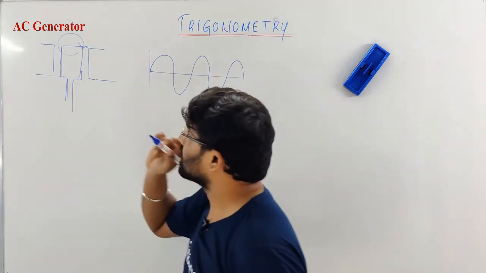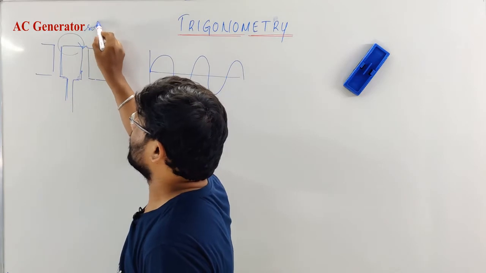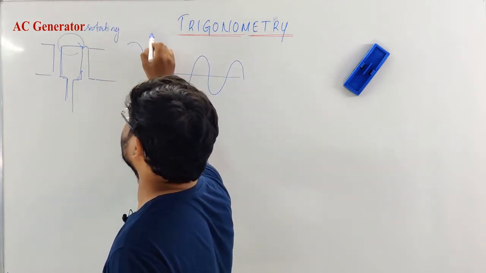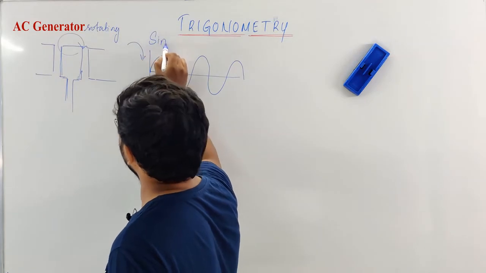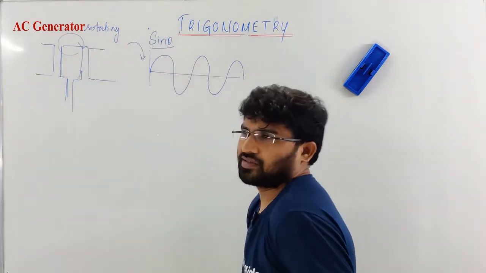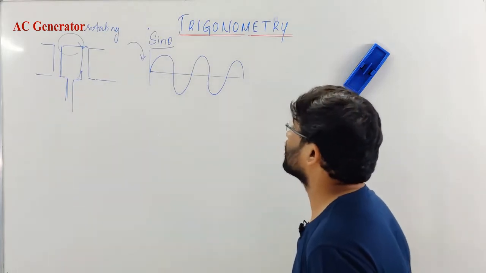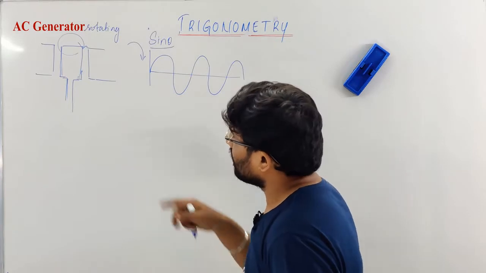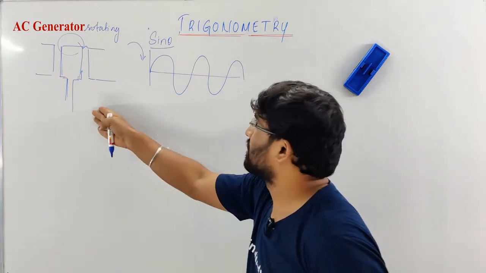So what I'm saying is, something which is rotating can be converted into one of the trigonometric functions, which is known as sine theta. I'll tell you what sine theta is. It's some ratio, one of the trigonometric ratios. This is the AC current. And how is it converted, sir? How is this?